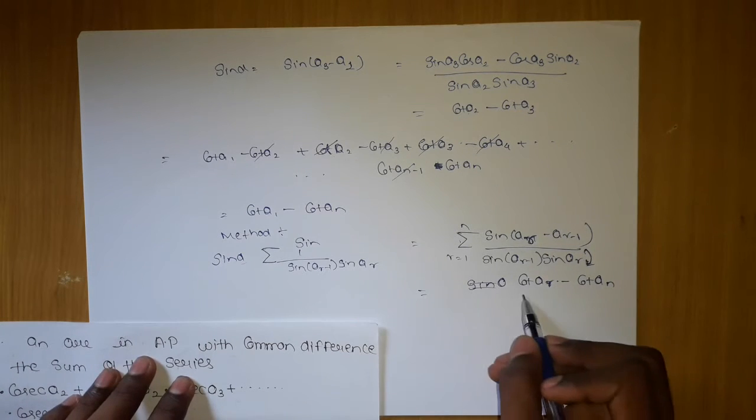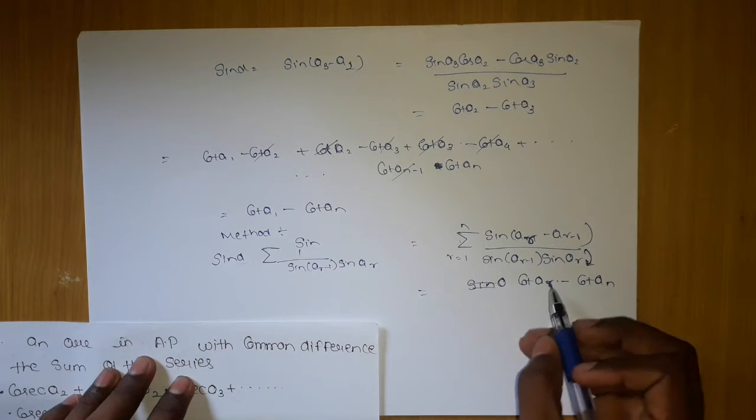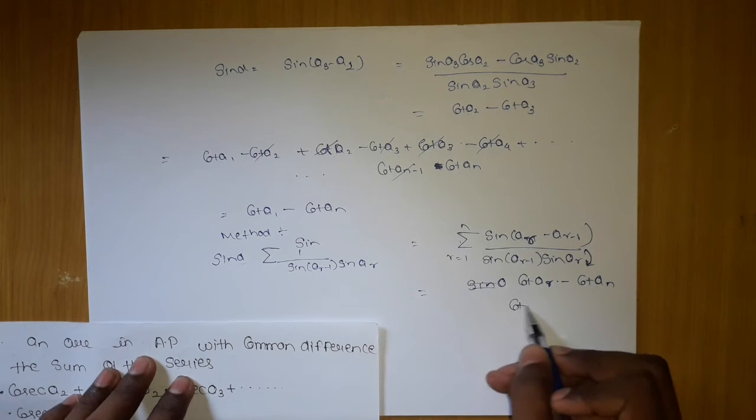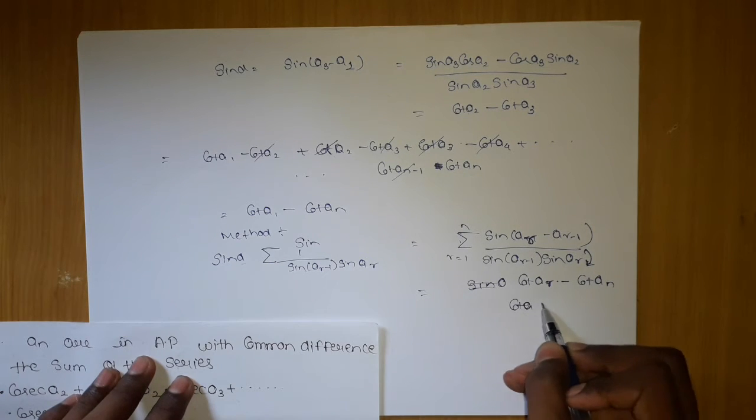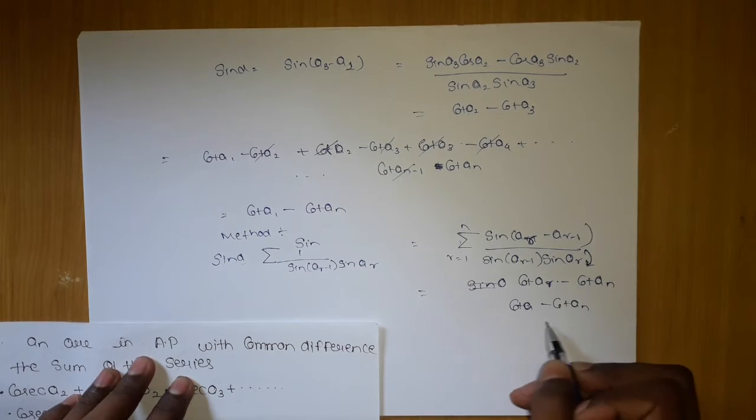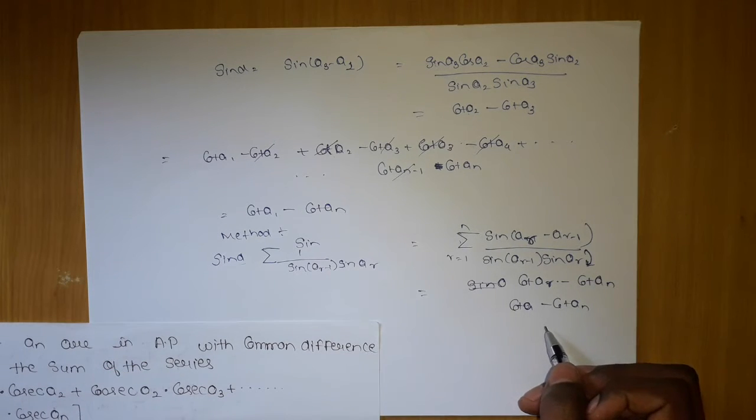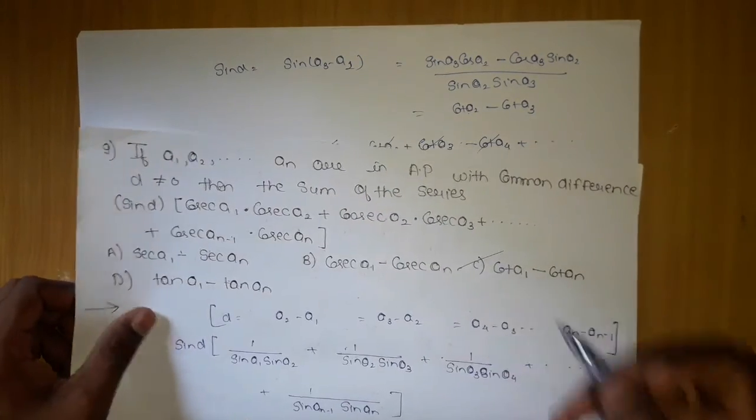After this you can clearly see that we have come back to our original condition. When you substitute 1 here, you will get cot a1 minus cot an. So we are getting back the same thing. So cot a1 minus cot an is our answer, which is the option. Now let's move on.